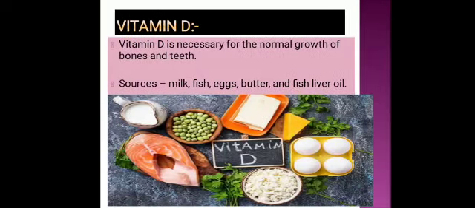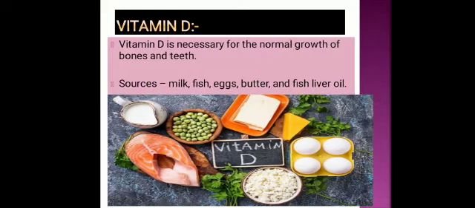Now the next one is vitamin D. Vitamin D is necessary for the normal growth of bones and teeth. What is the work of vitamin D when calcium is also doing the same thing? Vitamin D helps our body to absorb the calcium mineral from food. Calcium makes the bones and teeth hard and strong. The foods from which we get vitamin D are milk, fish, egg, butter and fish liver